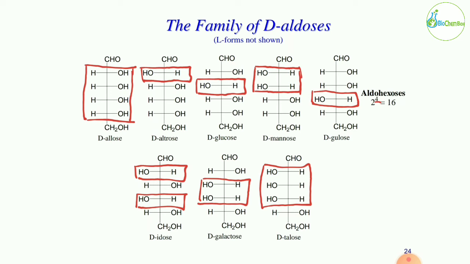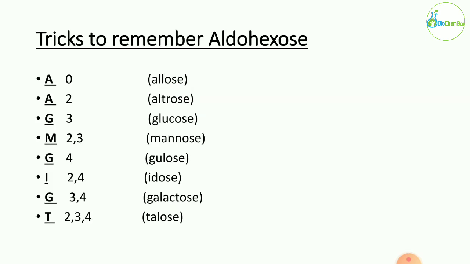Okay, so how can you remember that again? We have again a shortcut trick. So here, AAGMGIGT. Okay, this is the short form. So A for allose, altrose, glucose, mannose, gulose, idose, galactose and talose.